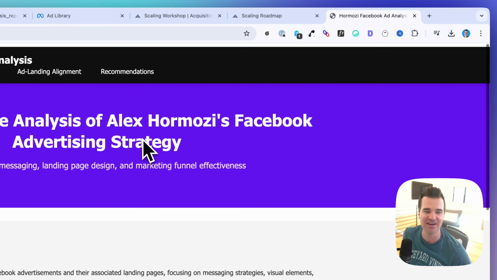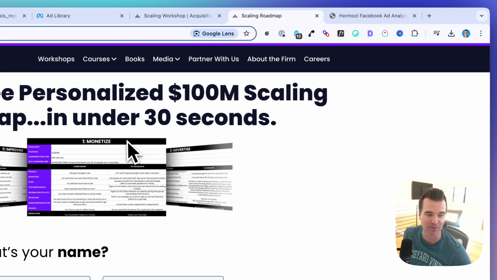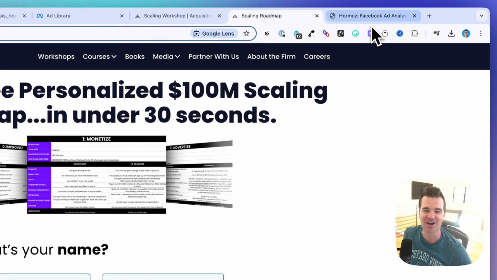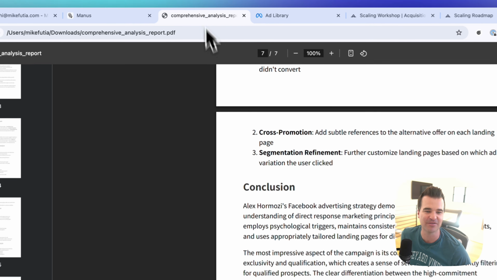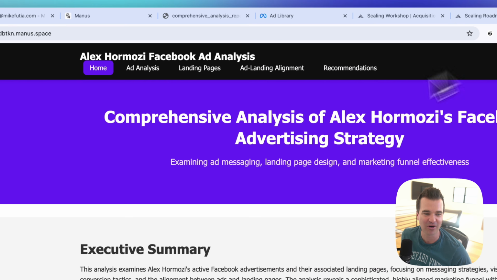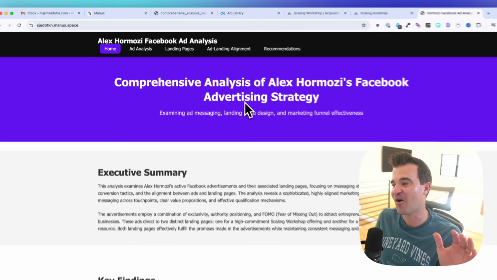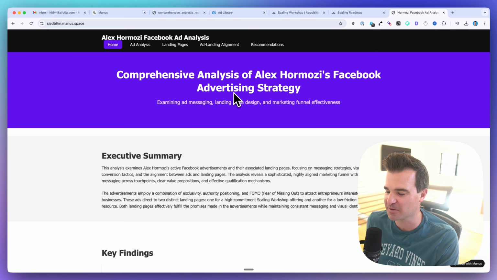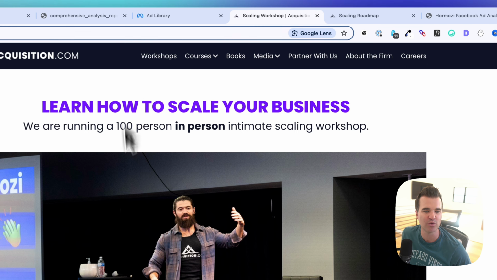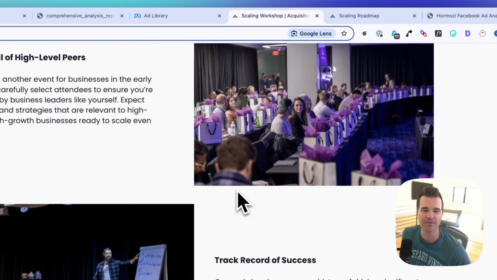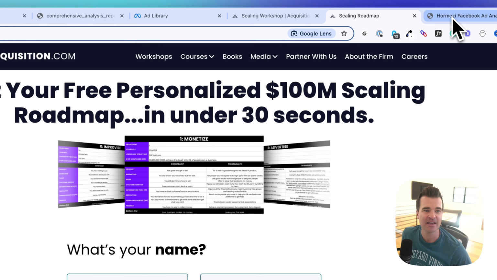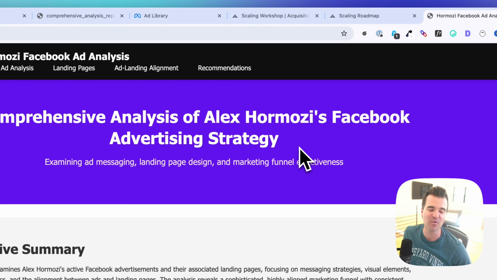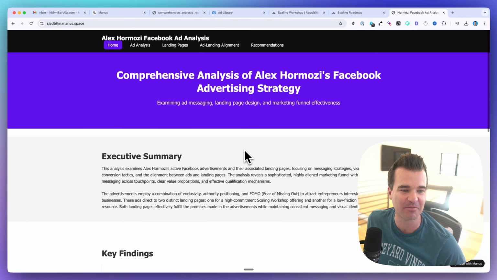And then it was able to spin up a website, which kind of matches the branding here with the purple colors here and the black, a website that's basically taking this 7-page PDF and putting it into a more interactive format here, all with 2 prompts, right? We had the original prompt, and then, you know, the one thing that it did not do well is it was not able to get these links to the landing pages directly from the Facebook ads. That's the only time I really had to step in. But other than that, for a one-shot prompt, I think it did a good job with the analysis.